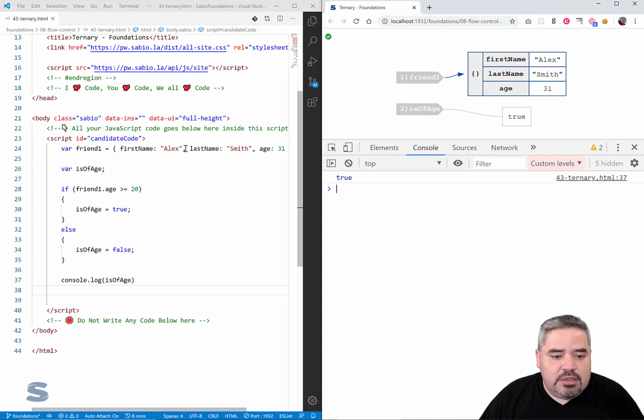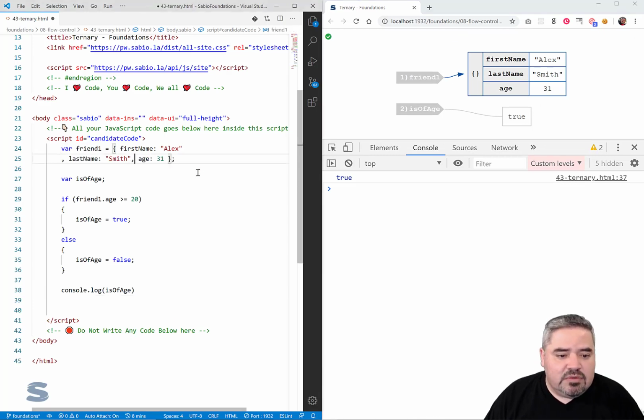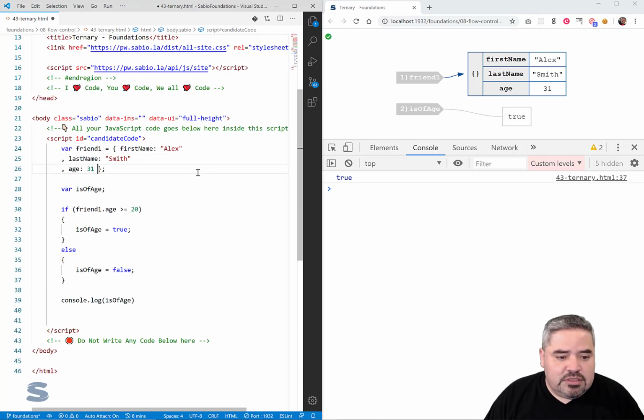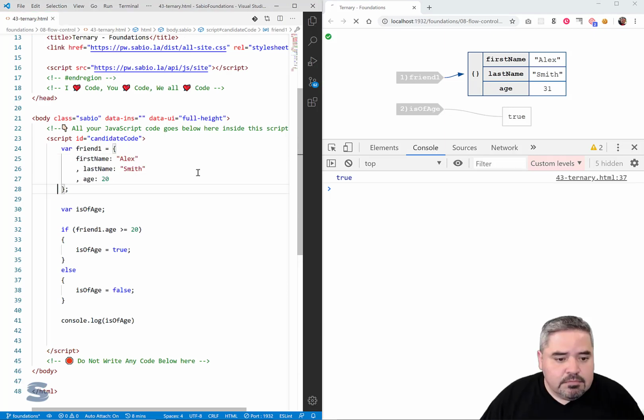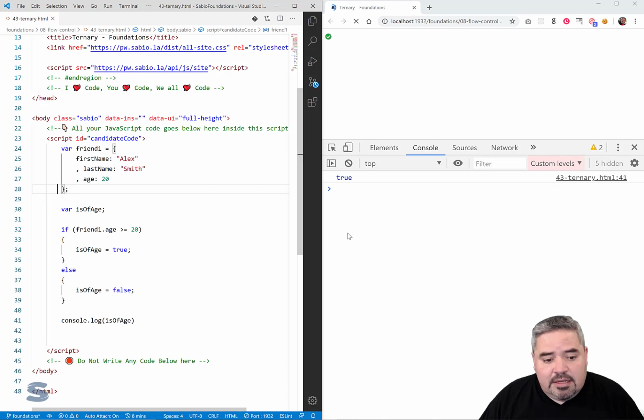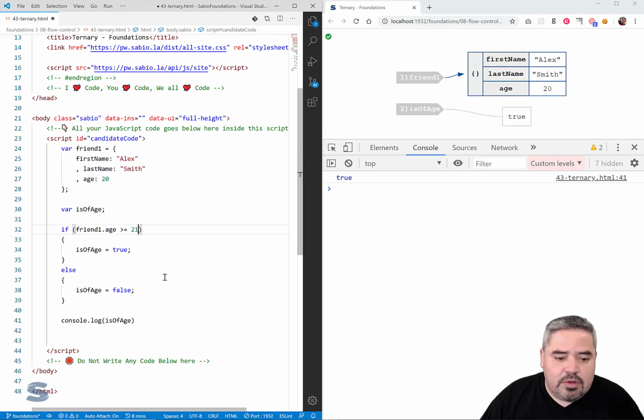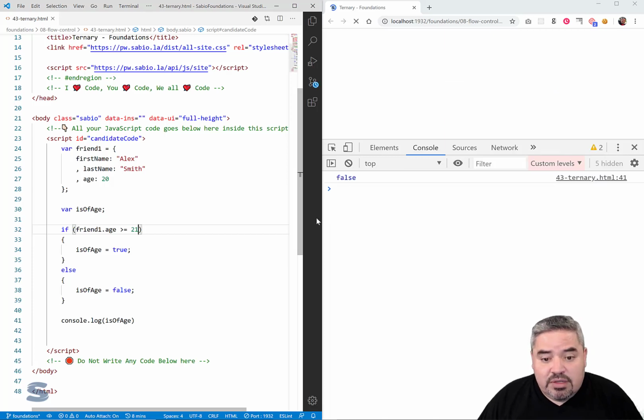And naturally, we could test, I love testing little things here. Let's make sure this thing works, and we're going to put the age down at 20. And we're going to see that is of age is, if it's greater than or equal to 21, my logic was off. So yes, this is false.